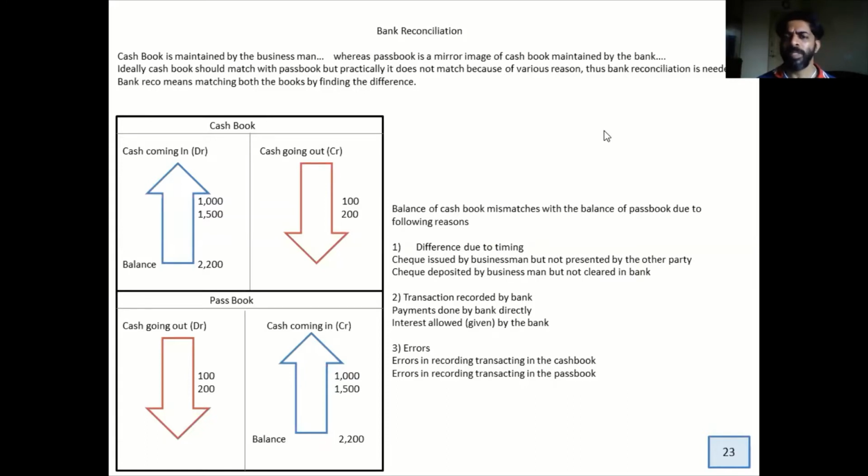Check issued by the businessman. When I issue a check, what will my accountant do? He will record it in the cash book immediately, on the credit side. Now I gave a check to Mr. Ram. Ram took the check, but because of the Eid holidays, for 4 days he could not deposit the check. After 4 days, he deposited. So in my bank, only on the fourth day, the cash will go out. For 4 days, in the cash book the money has gone down, but not in the passbook. So there is a mismatch.